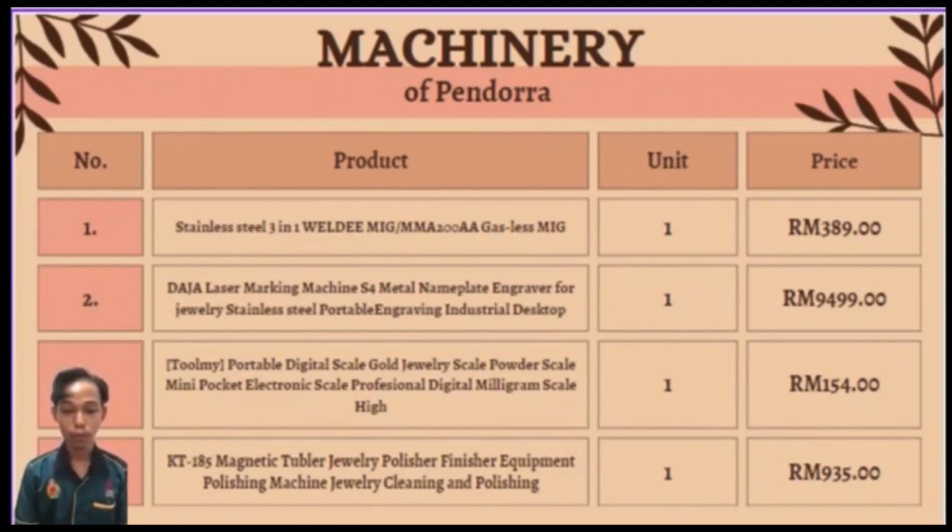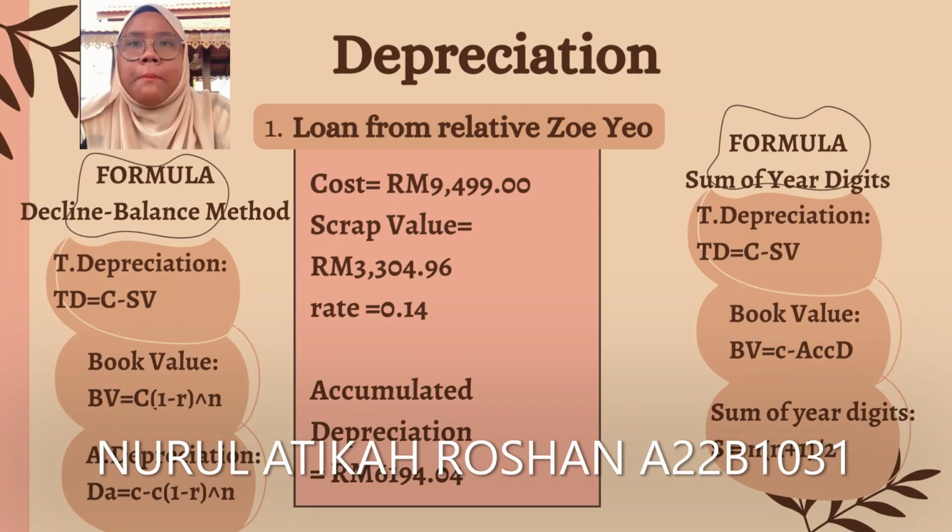The third product is Toolmy portable digital scale gold jewelry scale, powder scale, mini pocket electronic scale, professional digital milligram scale high. The unit is 1 and the price is 154 ringgit. The fourth product is KT185 magnetic tumbler jewelry polisher, finisher equipment, polishing machine jewelry, cleaning and polishing. The unit is 1 and the price is 935 ringgit. I am Nurul Atika binti Roshan and my matrix number is A22B1031.